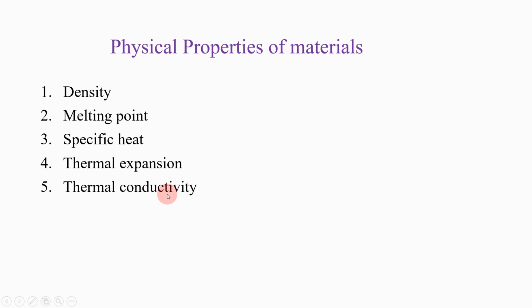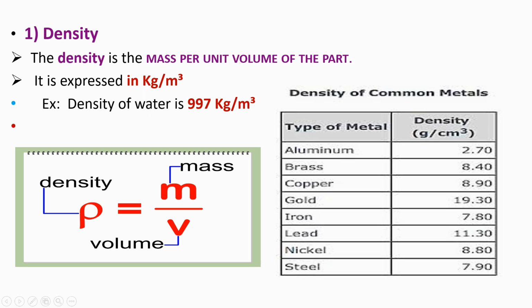First one is density. Density is one of the most popular physical properties of material. Second one is melting point. Third one is specific heat. Fourth one is thermal expansion. And fifth one is thermal conductivity. All these five are the physical properties of materials. So let's see them step by step, one by one.